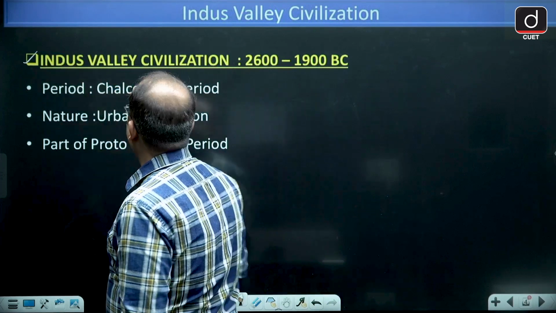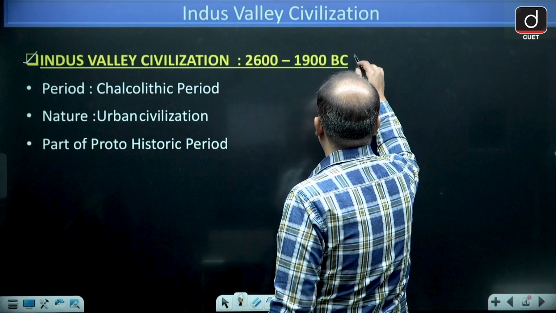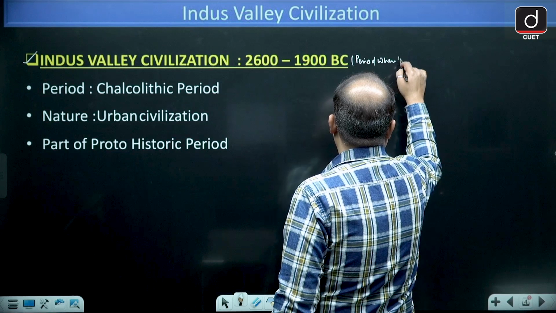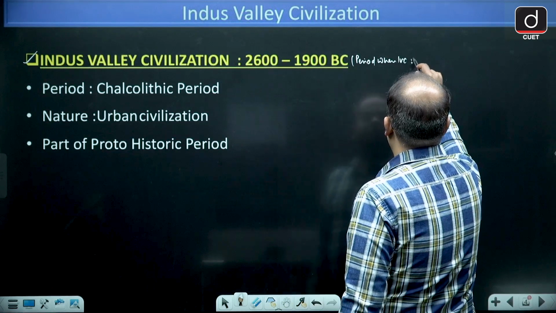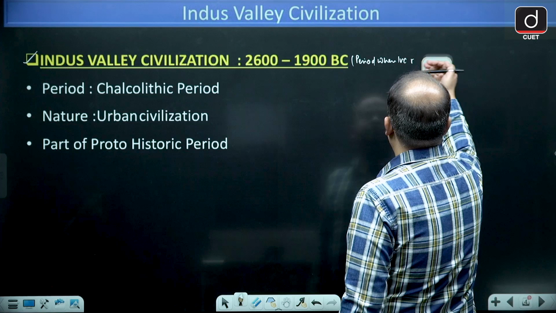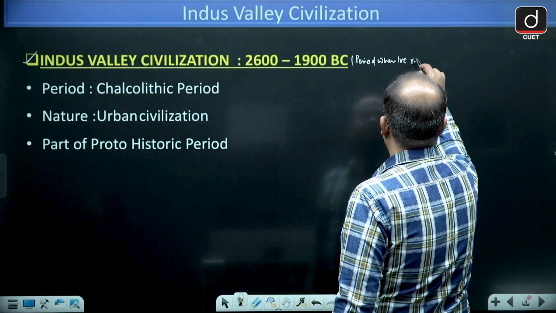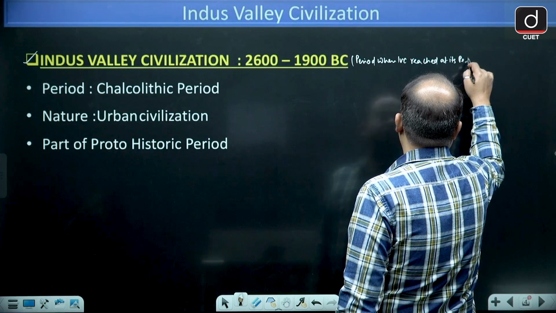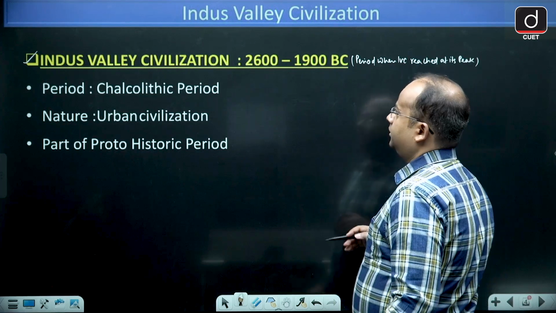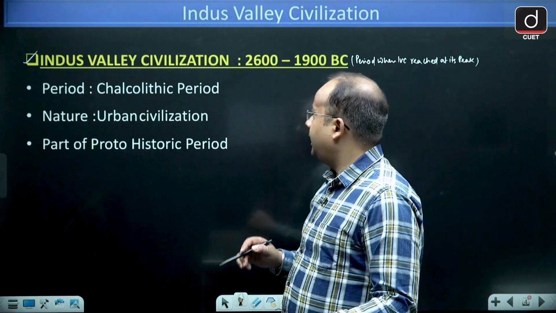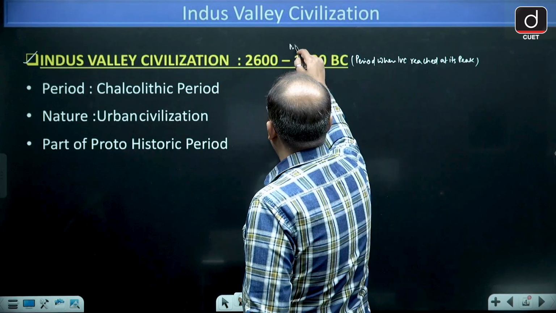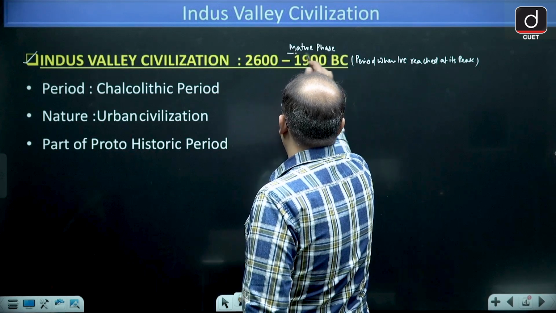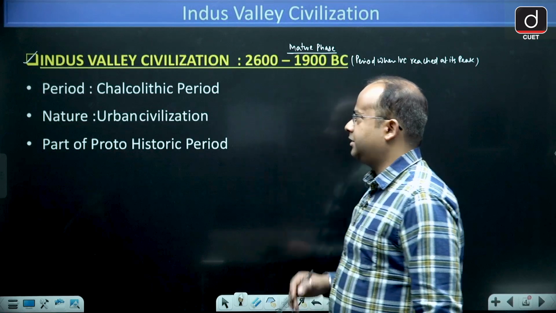So why is this period taken for Indus Valley civilization? Because it is the period when Indus Valley civilization reached its peak. Therefore this period is being taken, and it is also the mature phase of the Indus Valley Civilization, the mature phase of IVC.